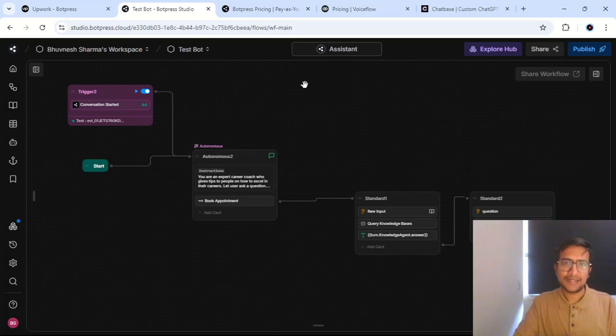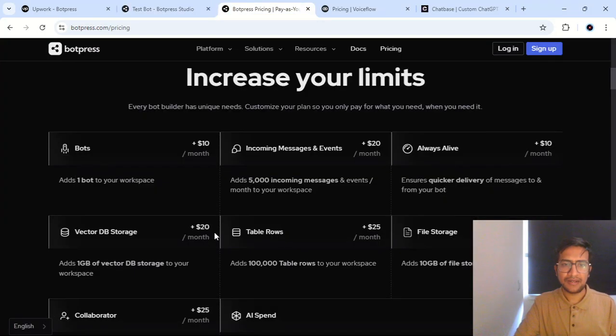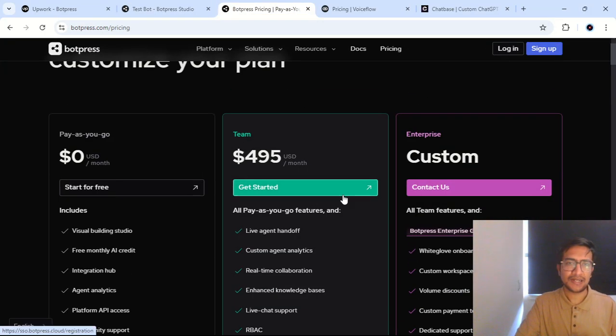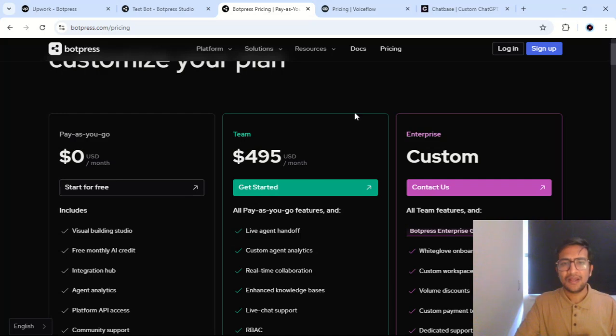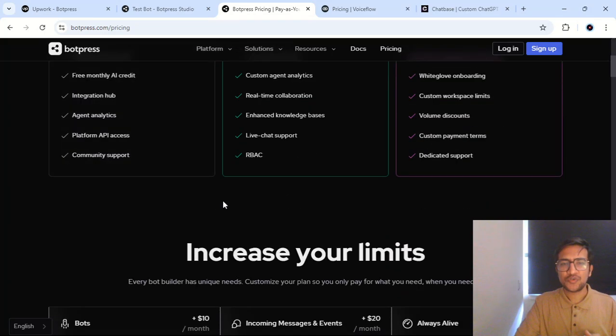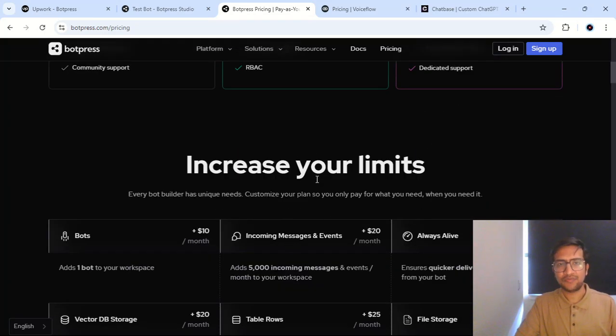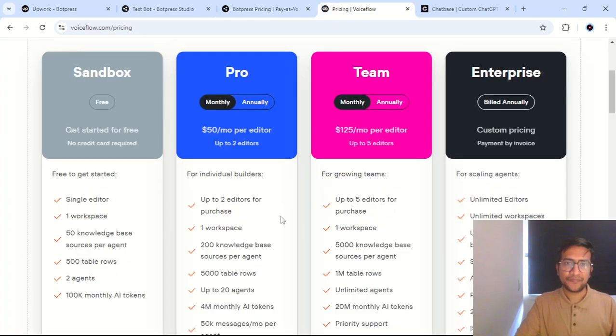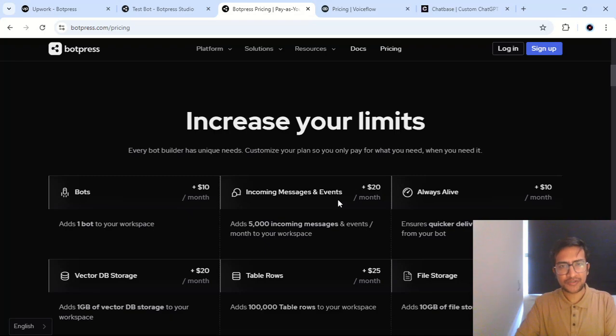Final thing, let's say if you have very medium-sized clients or small to medium businesses, the pay as you go model will help you. It would reach somewhere around $30 to $40 per month once you're building it for your clients. But if you have a large client, then BotPress's pay as you go model will become very expensive over time if you are able to get a large enterprise client.